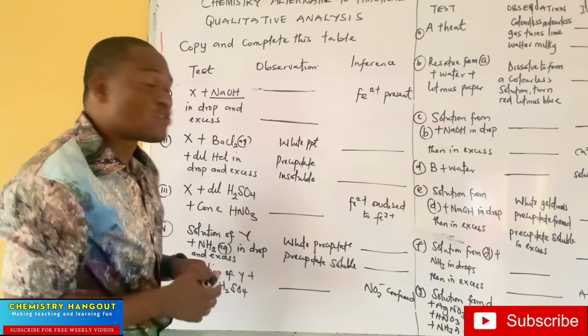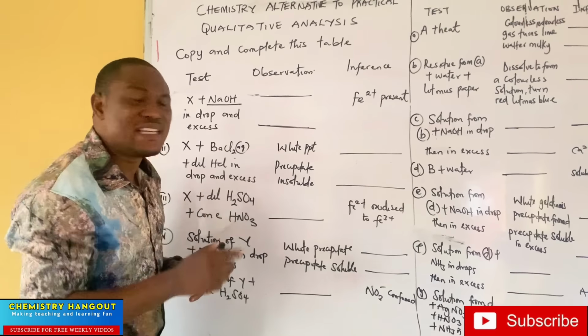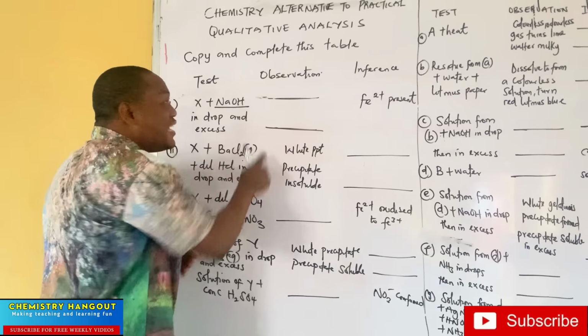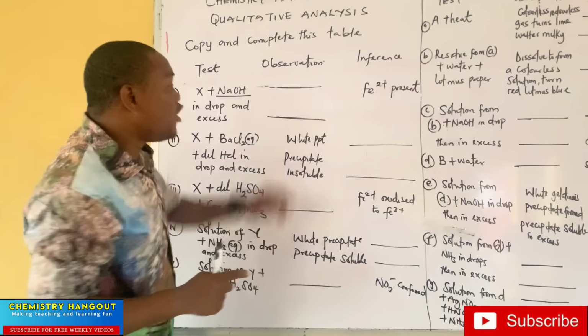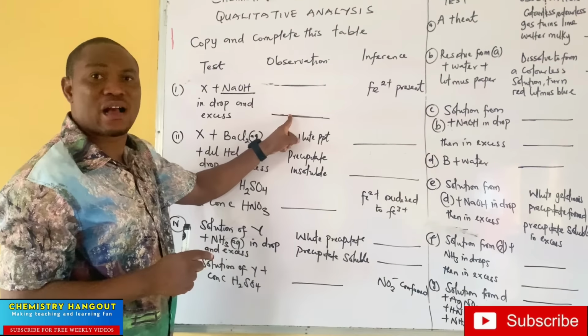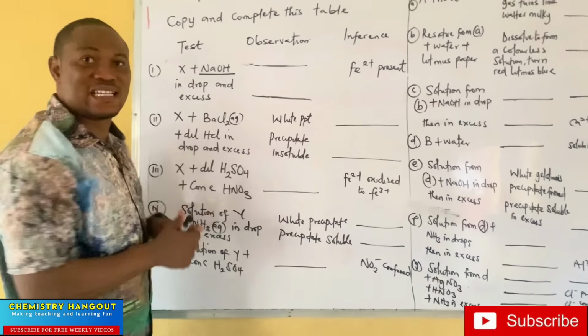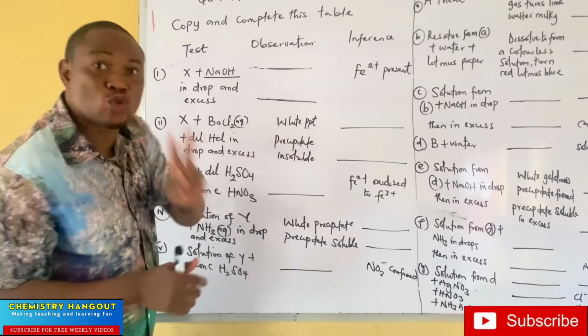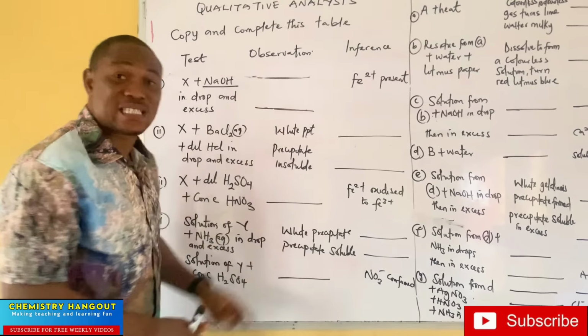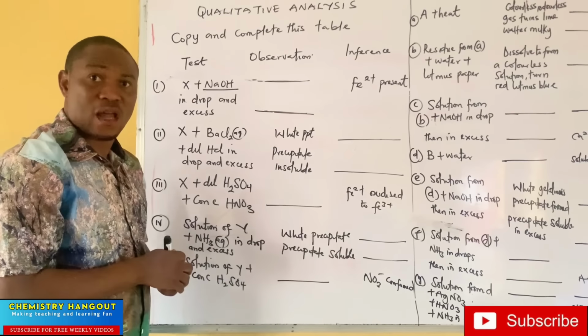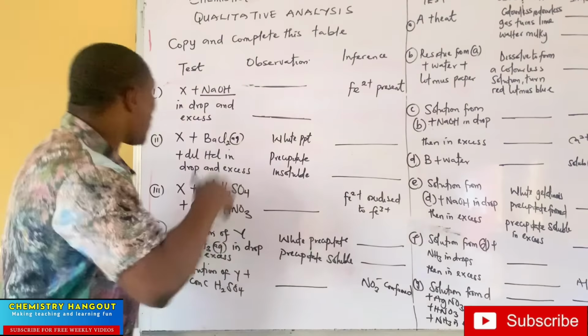That's the meaning. And what you need to notice is, if you have two lines here, the two lines must be filled. If you fill only one, you are going to miss one mark. When they give you two lines like this, it means what you have to fill there are two statements. If you put only one statement, you are going to be wrong. I want to believe that is clear. So now let's come together.